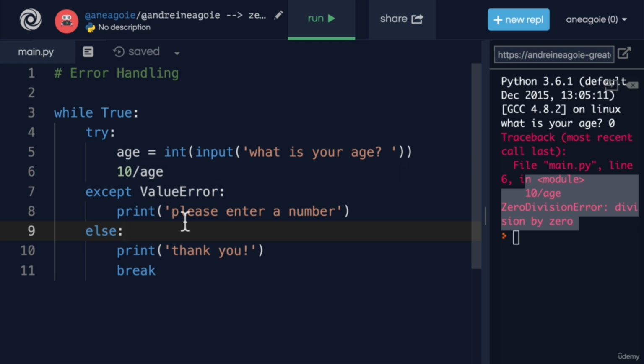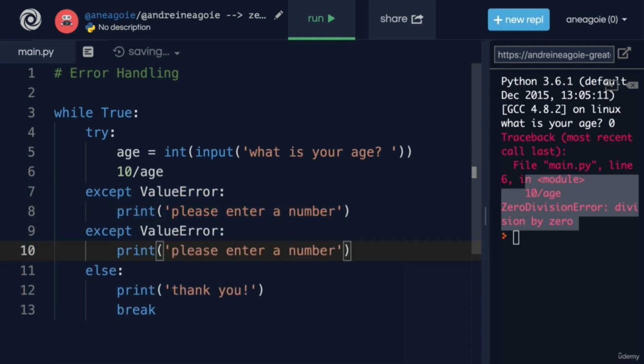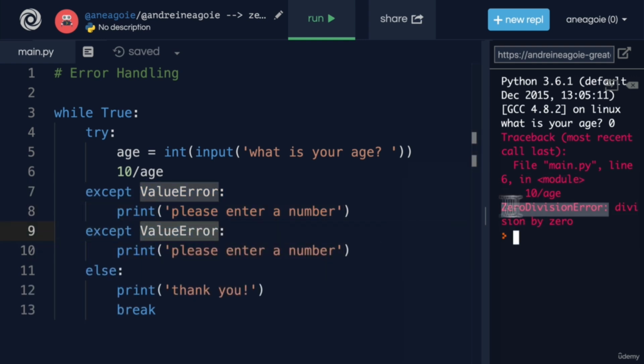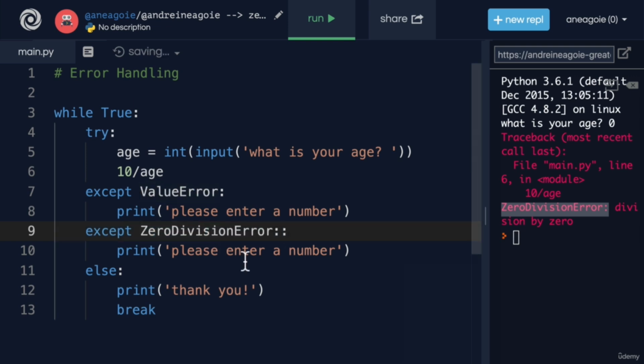So what can we do here? Well, one option is to copy here and say, hey, let's add another except. And in this case, I want a zero division error. In case a user enters 0, you can say, please enter age higher than 0.